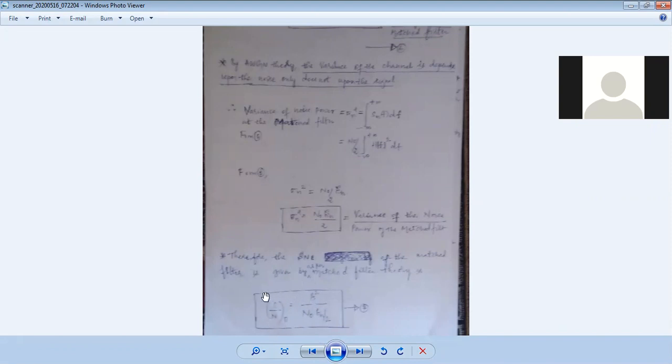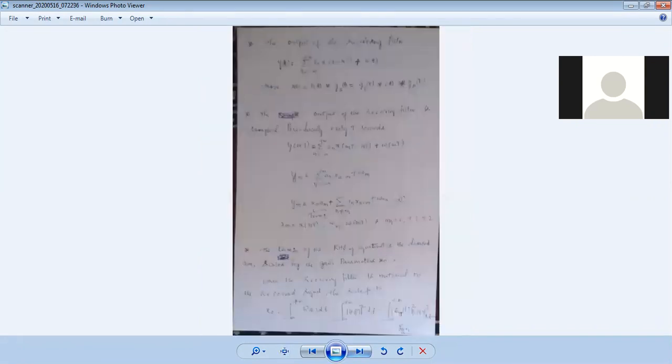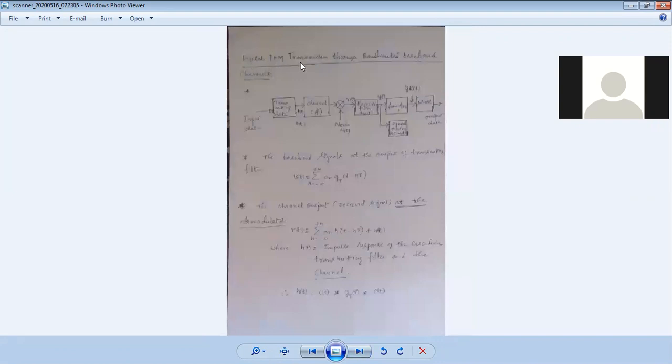So the signal to noise ratio has been given in accordance with the equation of the matched filter. Okay, exactly. Now let's come back. This is digital PAM transmission over the band limited channel model. Basically, what we want is to transfer the signal in terms of a digital signal.